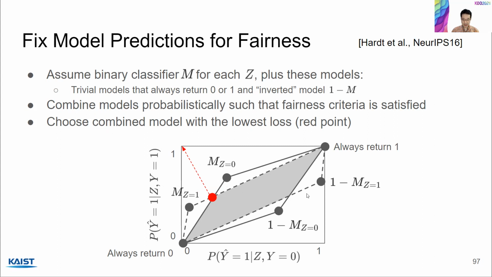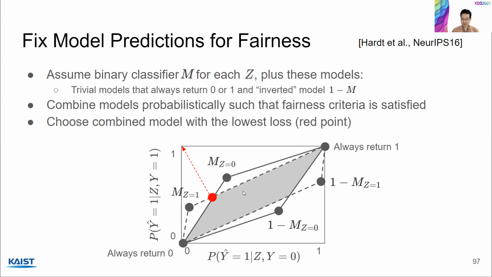So again, we have the second parallelogram. We can choose any point here. And the idea is to choose a point that's in the intersection of these two parallelograms, that is the gray area. And once we choose a point, we can come up with a z equals 0 model for that point, a z equals 1 model for that point. And you can see that the positive prediction rates for y equals 0 are the same for z equals 0 and z equals 1. And also the positive prediction rate for y equals 1 is the same for z equals 0 and z equals 1. So notice that this definition is exactly equalized odds. So by choosing any point in this gray area, we can come up with a model that satisfies equalized odds.